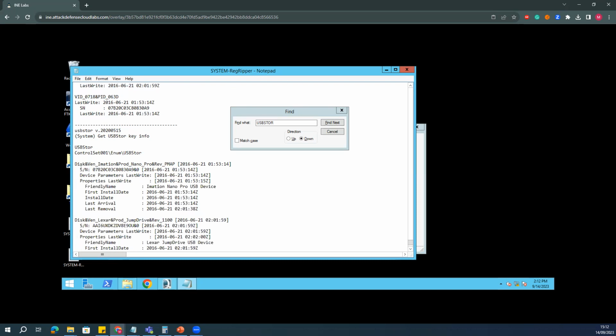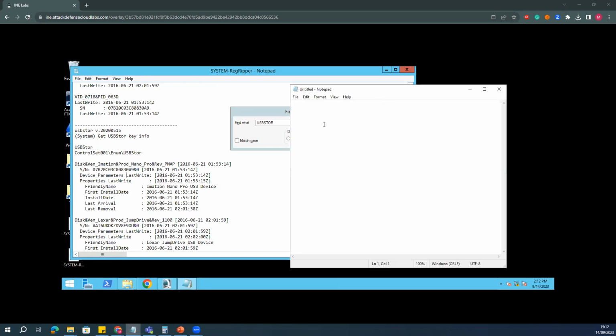One is this one, saying that this particular disk, the Emission product, was connected here. So what was the vendor? The vendor is Emission.